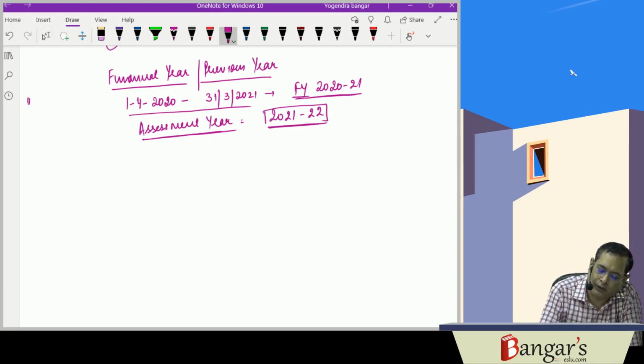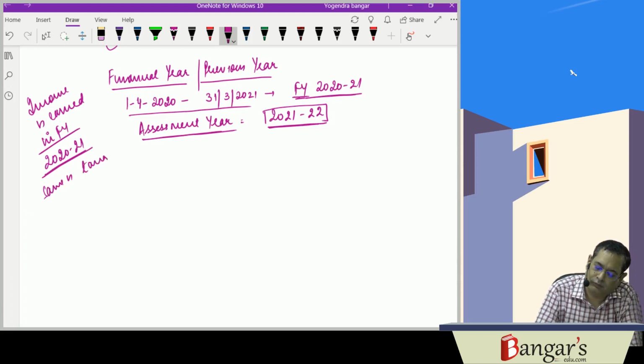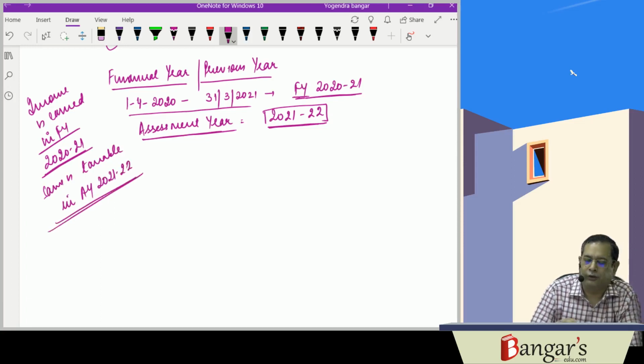So, whatever income is earned in financial year 2021, the same is taxable in assessment year 21-22.